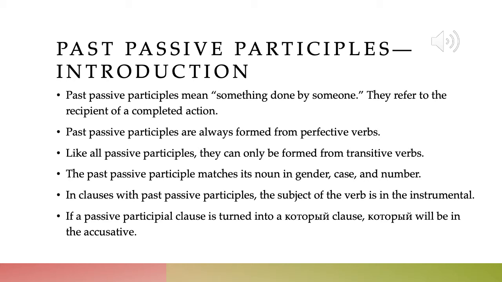The past passive participle, like any other participle, matches its noun in gender, case, and number. And if it is turned into a katori clause, katori will be in the accusative, just as with present passive participles. Also, just as with present passive participles, if you have a clause with a past passive participle, the subject of the verb is in the instrumental. So remember that past passive participles are something that is done by someone. And so when we use them, the person who is doing the action, the subject of the verb, is going to be indicated in the instrumental.